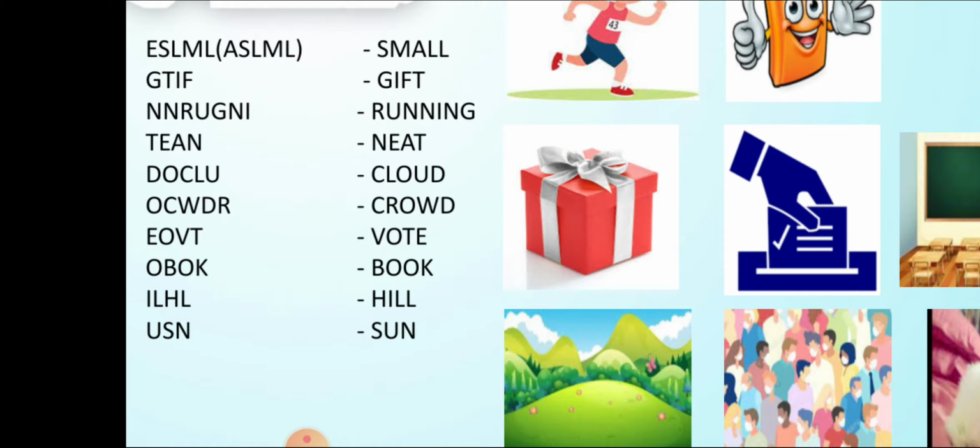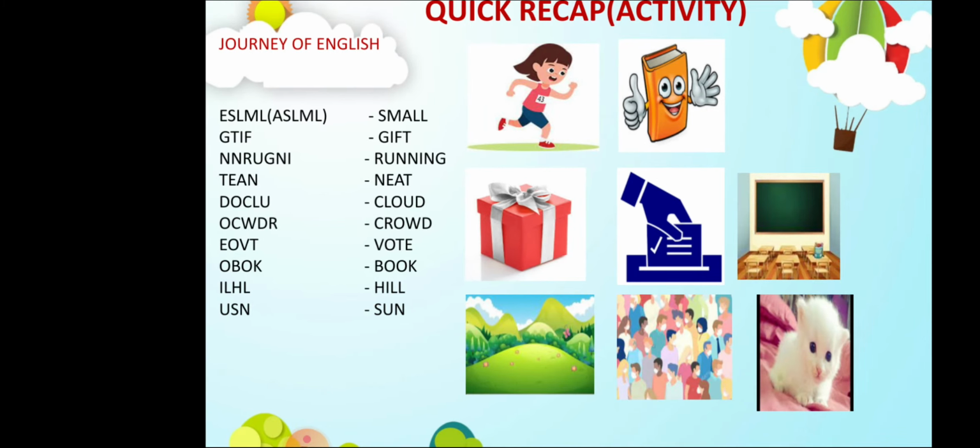So, here is the solution of those words: small, gift, running, neat, cloud, crowd, vote, book, hill and sun. From the pictures also we can make out the answer.